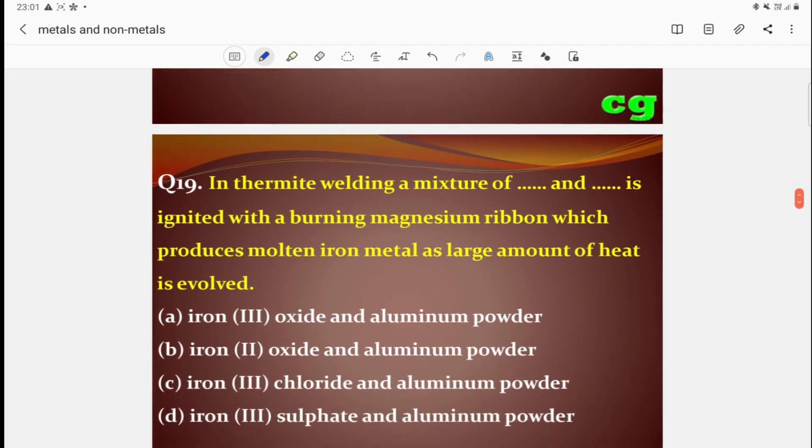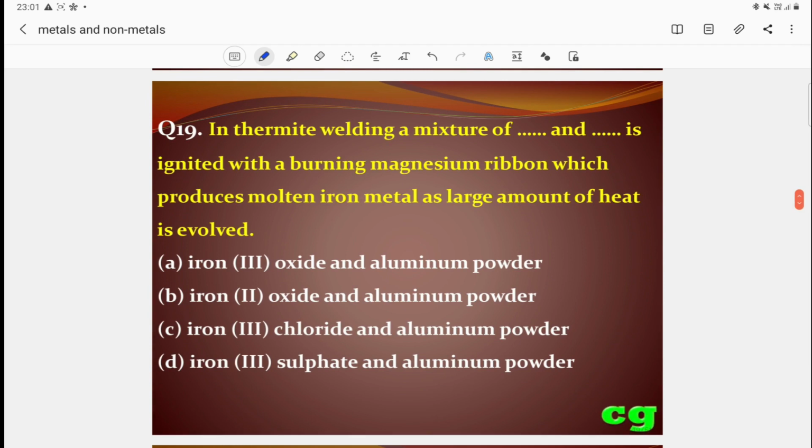Then question number 19. In thermite welding, a mixture of dash and dash is ignited with a burning magnesium ribbon, which produces molten iron metal as a large amount of heat is evolved. In the thermite process, aluminum powder is generally used.